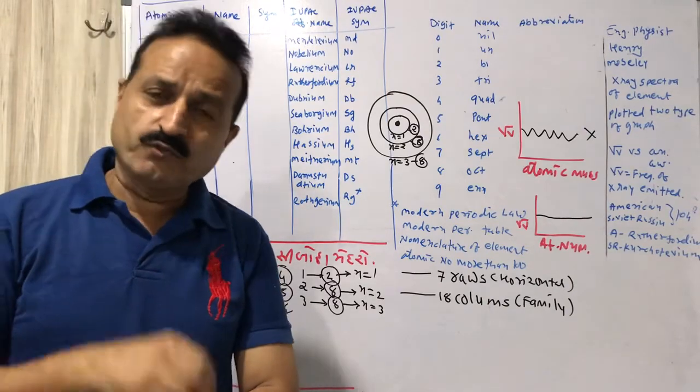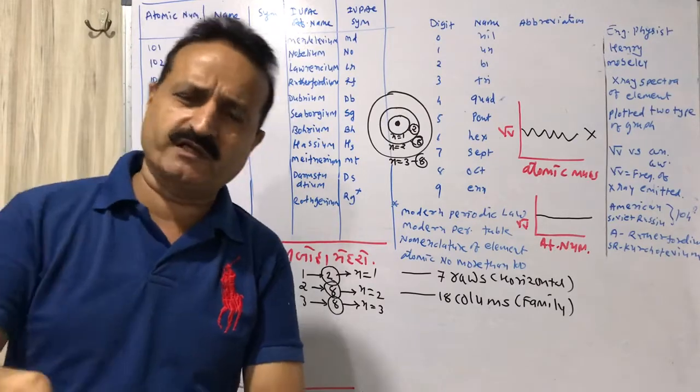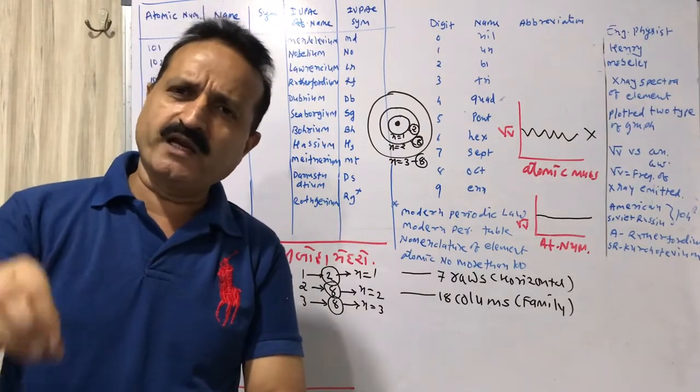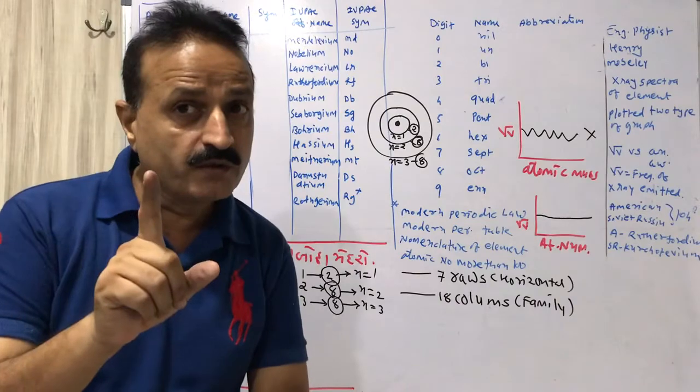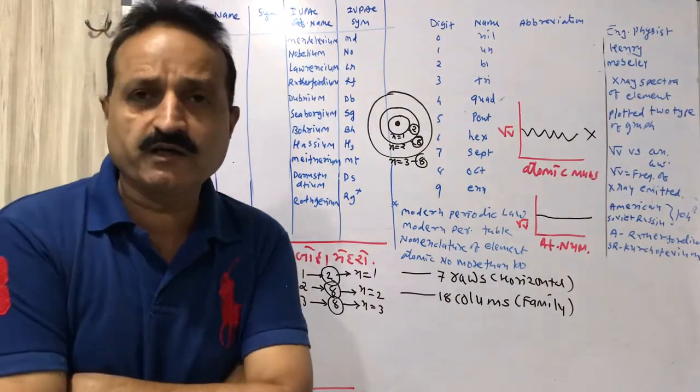If it is considered that the element was discovered by a particular country, that country can give the name. But before you give the name, we will check whether it is correct or incorrect.